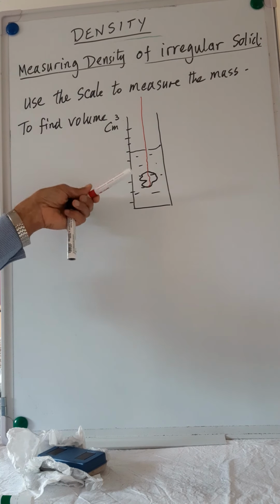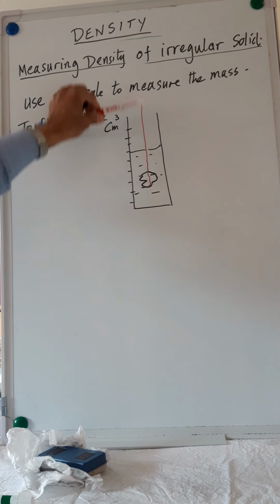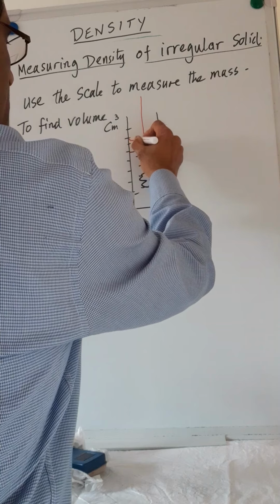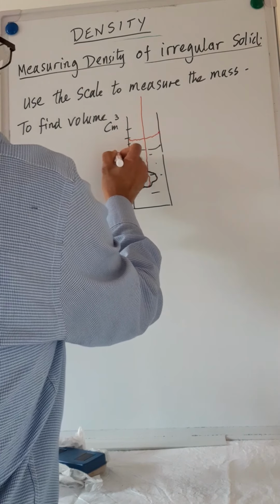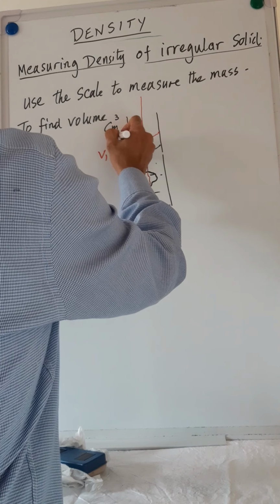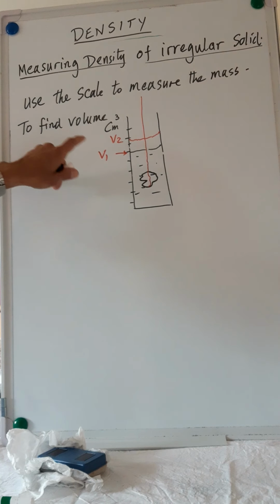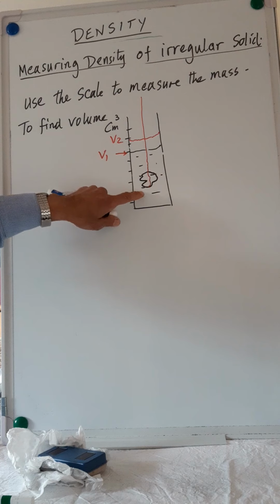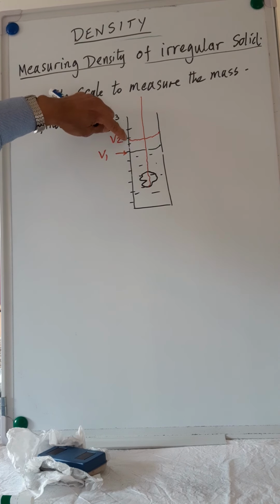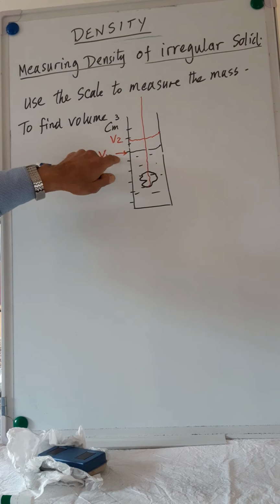So what's going to happen to the water? The level of water is going to go up. Here you measure the volume V1, here we measure the volume V2. When we lower it, the level of water is going to go up to V2. You measure this in cubic centimeters.